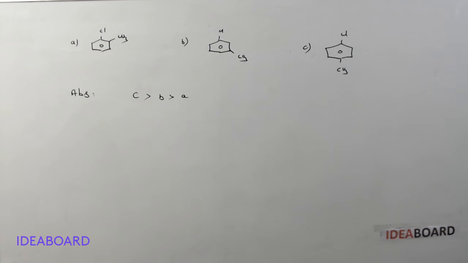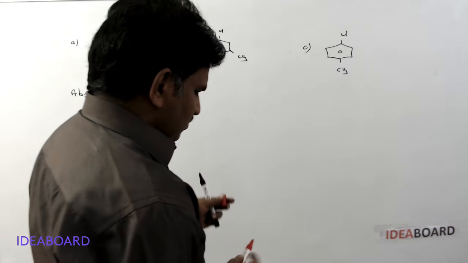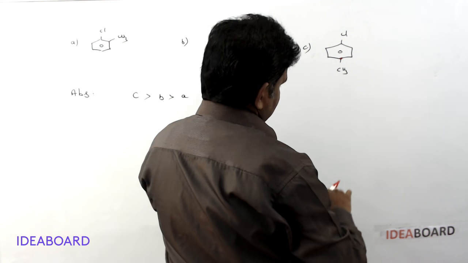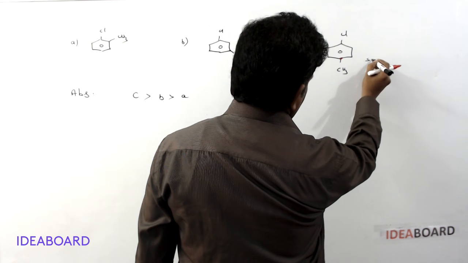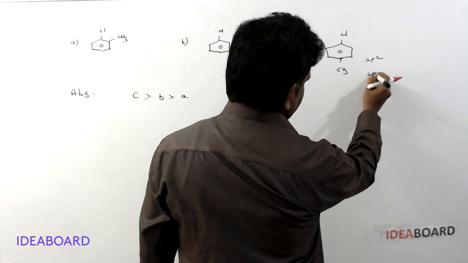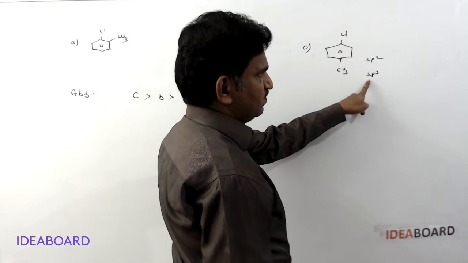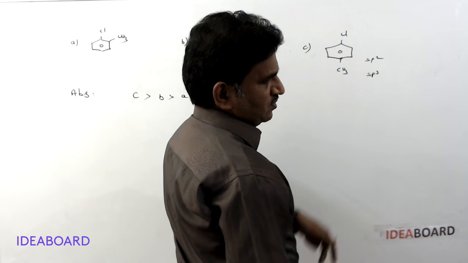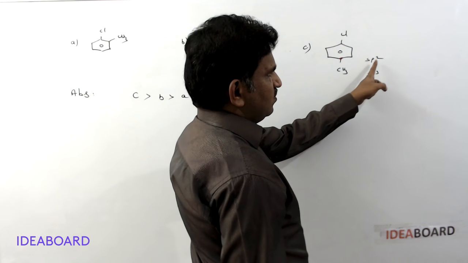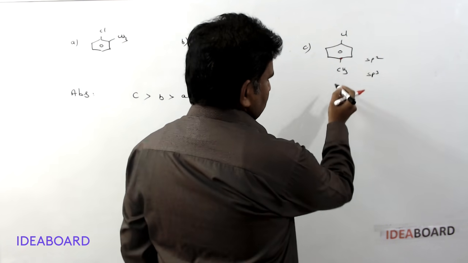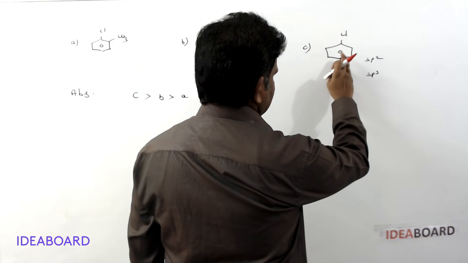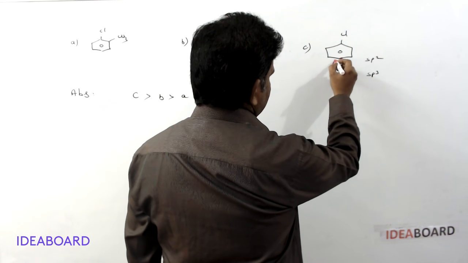If you see the dipole moment of the C molecule, this carbon atom is sp2 hybridized. All the carbon atoms of benzene are sp2 hybridized, and this carbon is sp3 hybridized. So which is more electronegative? The benzene ring sp2 hybridized carbon is more electronegative. So the bond moment will be in this direction.